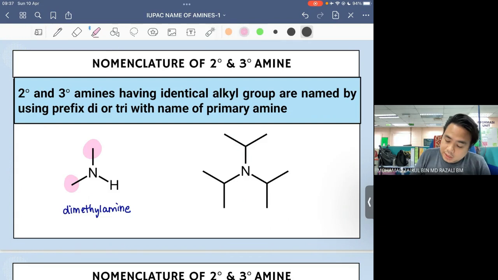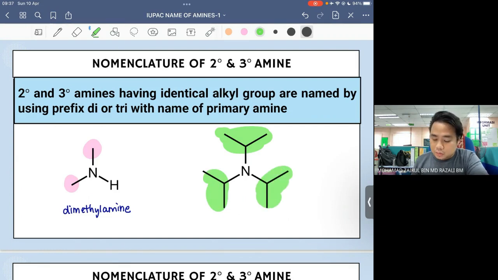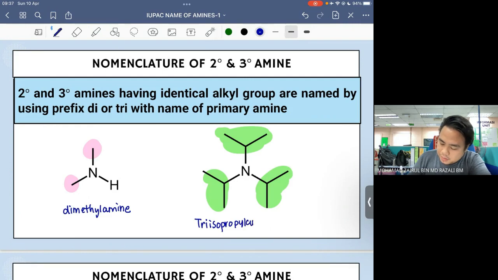Okay, for this case, we can see that we have 3 isopropyl. 3 isopropyl that directly bonded to the nitrogen. So, for this one, nama dia akan jadi tri-isopropylamine.